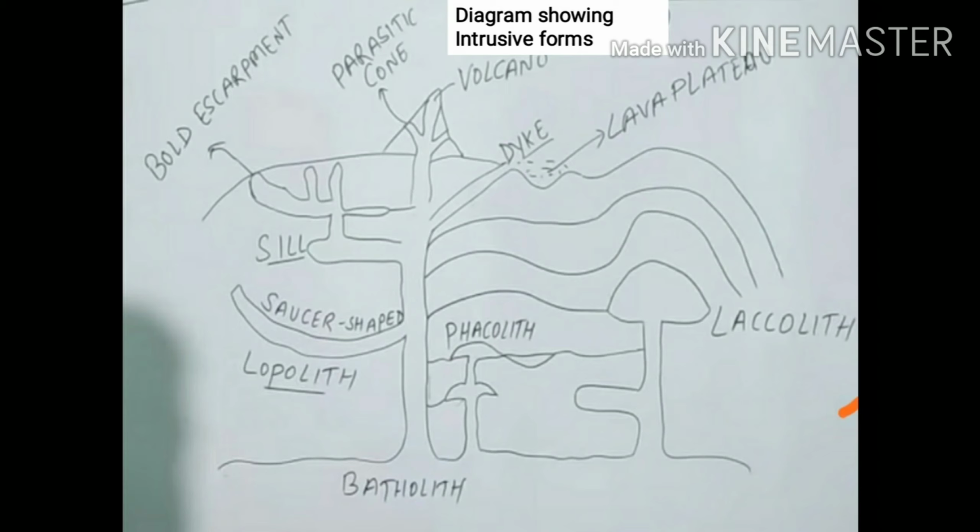Just above it, we can see sills. Sills are the horizontal bodies which are formed due to the cooling of lava. Then at the very top, we can see dikes. Dikes are the wall-like structure which is formed due to the cooling of lava perpendicular to the ground. So these are the intrusive forms which include batholith, laccolith, pacholith, lapolith, sills and dikes. So this is the diagram showing intrusive forms.